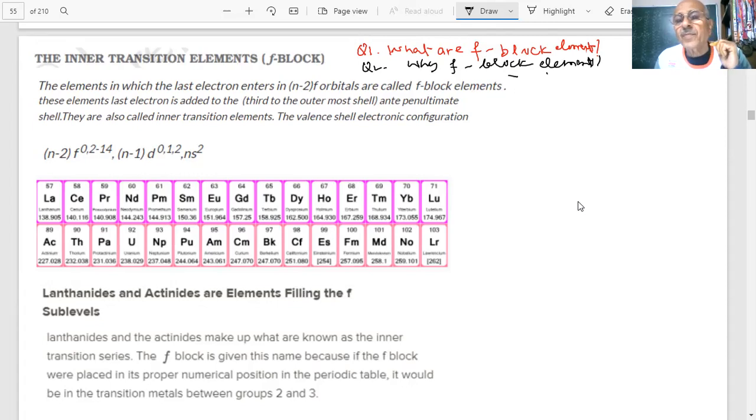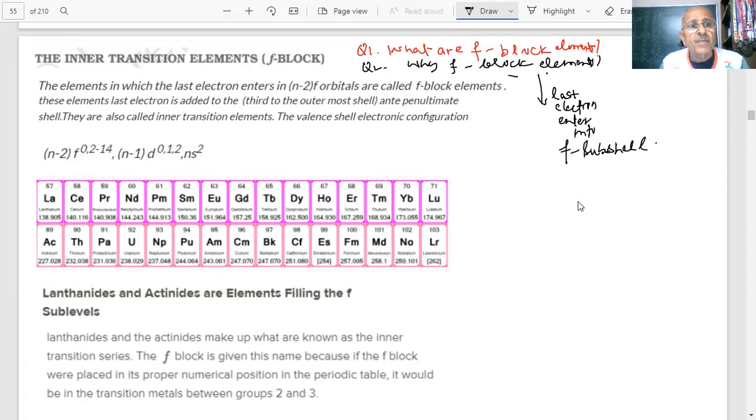So what we are saying, the f block elements, I told you, are those in which the last electron enters into which subshell, student? The f subshell. The last electron enters into where? The f subshell. Then they are called f block elements. F block elements are those in which the last electron is entering into the 4f subshell, student.